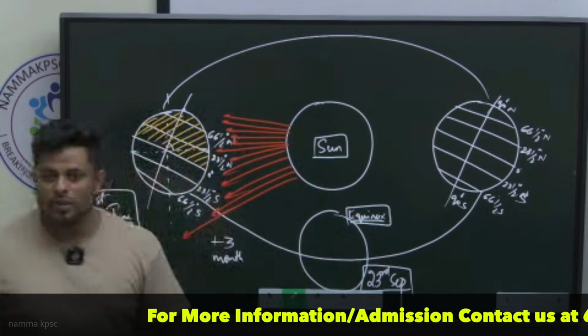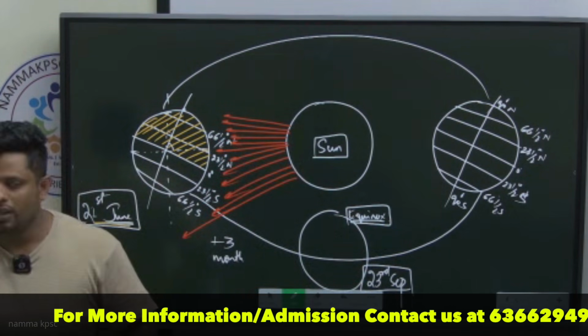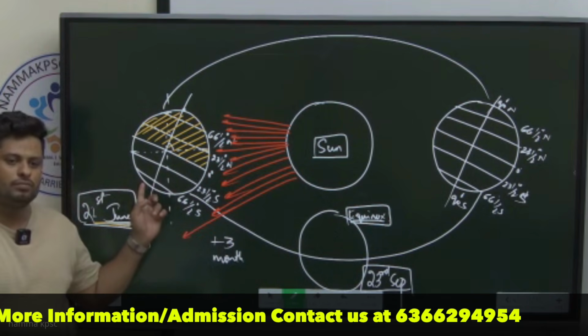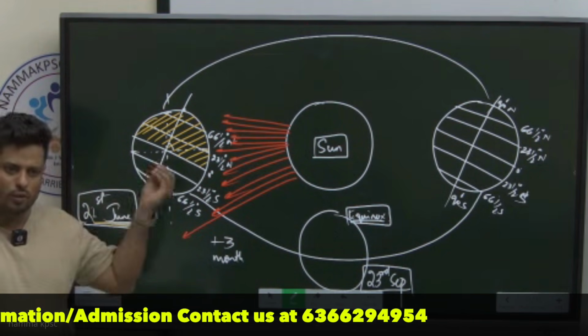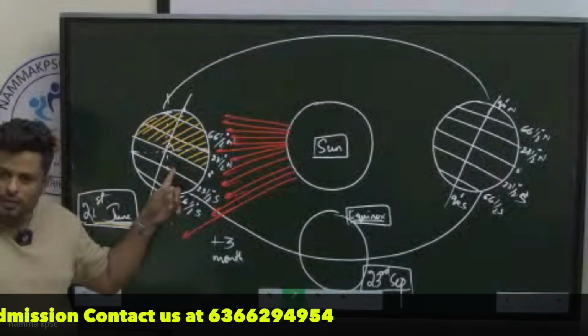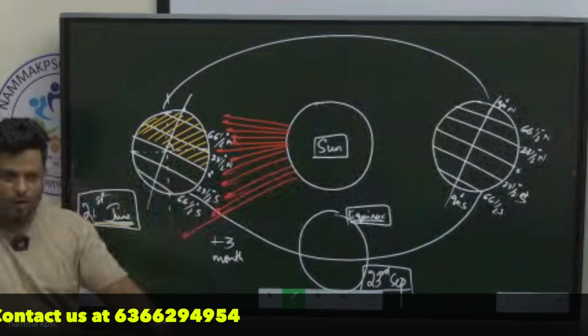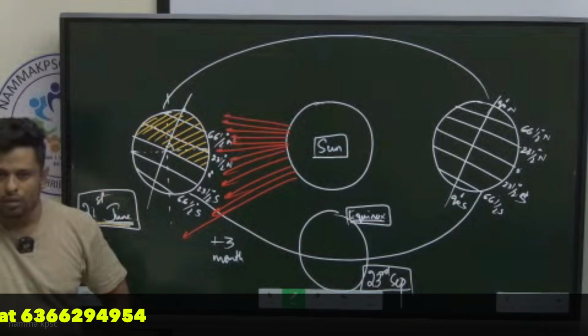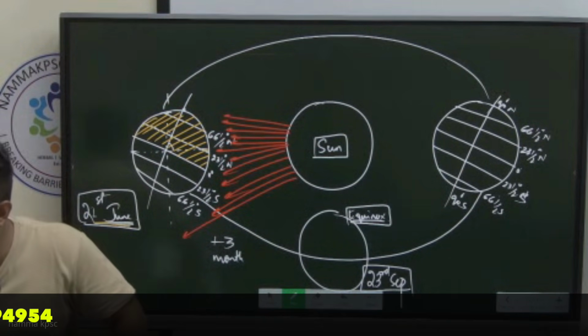The duration of the day and the duration of the night are equal. In this case, what is the duration of the daytime? In the north, whatever I say, it is in the northern hemisphere. The northern hemisphere will have a longer day. Do we have a longer day right now?